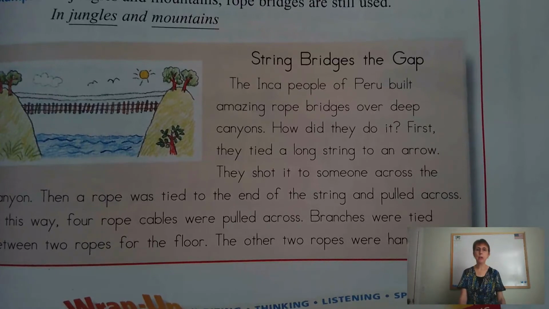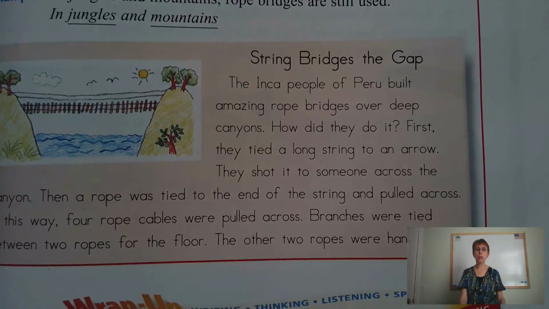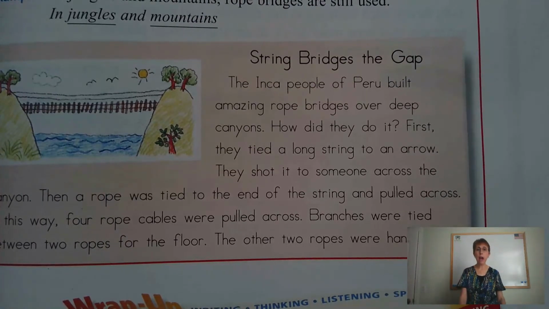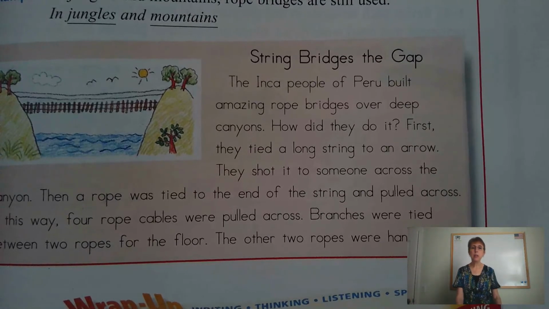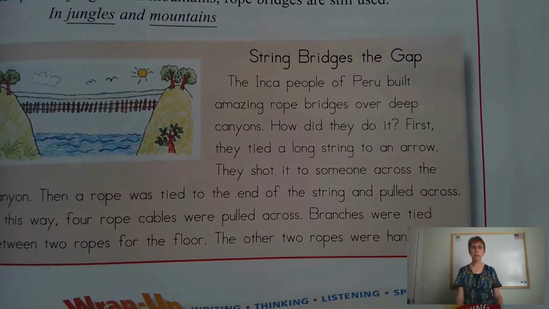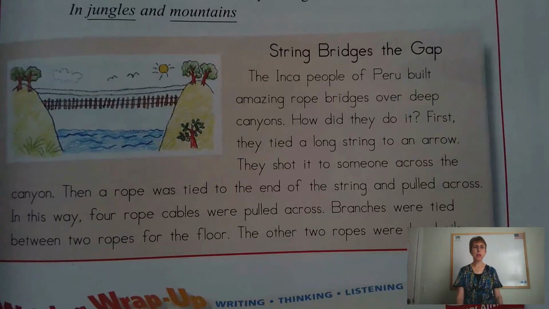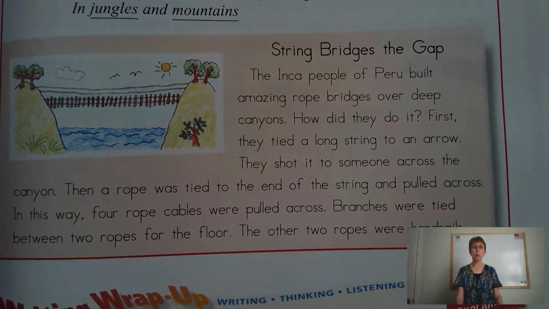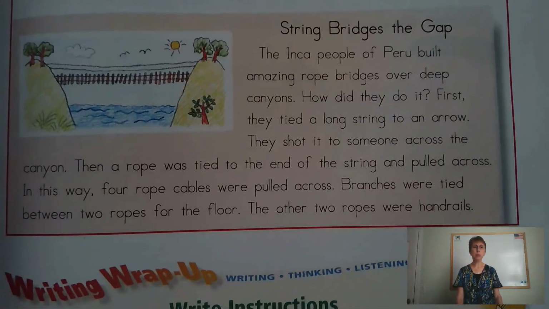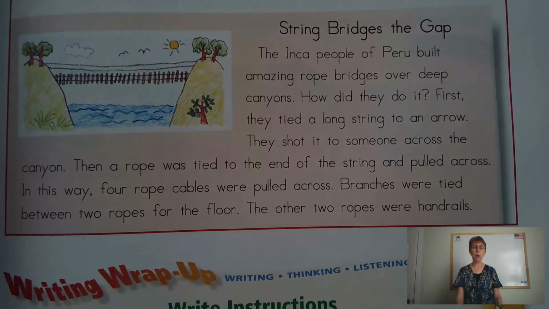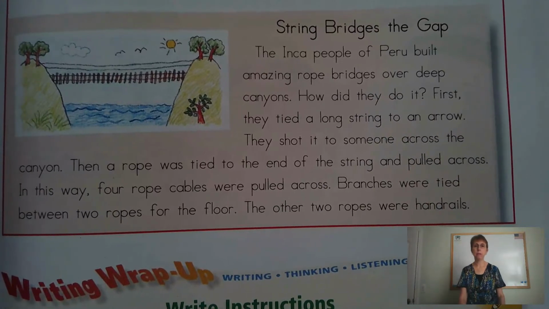The Inca people of Peru built amazing rope bridges over deep canyons. How did they do it? First, they tied a long string to an arrow. They shot it to someone across the canyon. Then a rope was tied to the end of the string and pulled across. In this way, 4 rope cables were pulled across. Branches were tied between 2 ropes for the floor. The other 2 ropes were handrails.